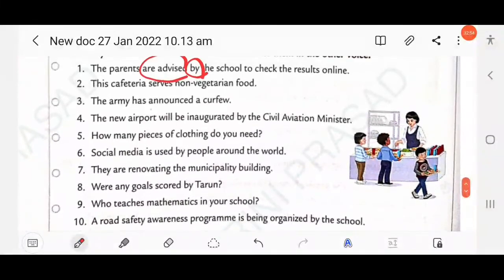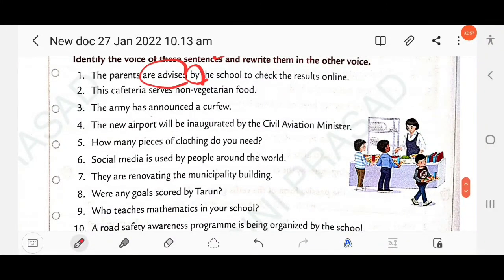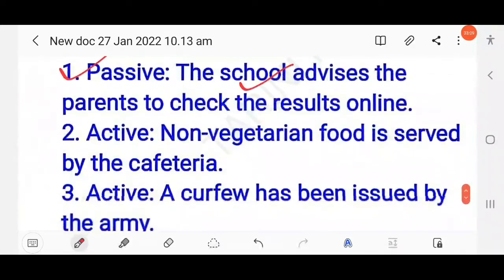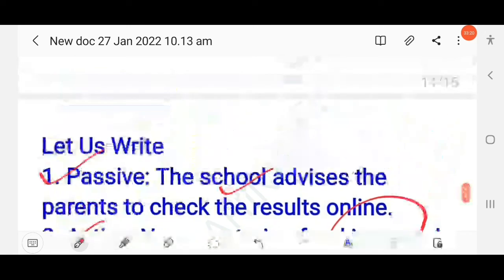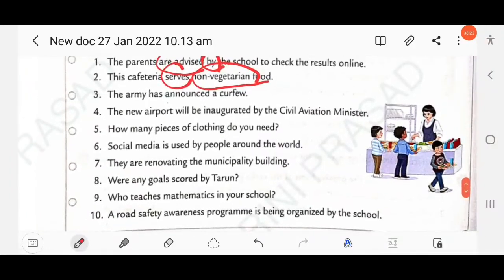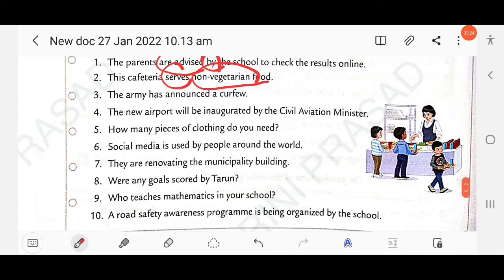Then next question here, this cafeteria serves non-vegetarian food. So here this is written in active voice, so you have to change into passive voice, and here the object is non-vegetarian food and simple present tense is used. Non-vegetarian food is served by the cafeteria. Then next question, the army has announced a curfew.